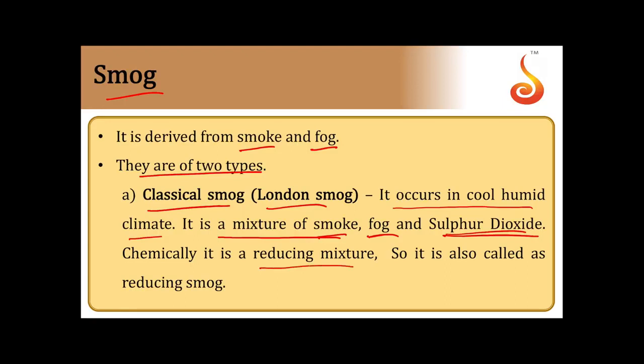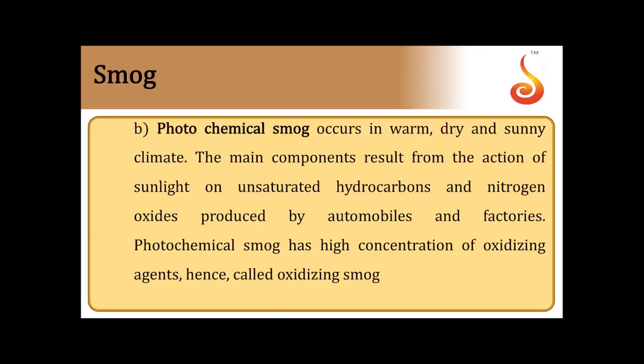Chemically, it is reducing in nature. It is also known as reducing smog. So classical smog consists of smoke, fog, and sulfur dioxide. It is reducing in nature and therefore called reducing smog.